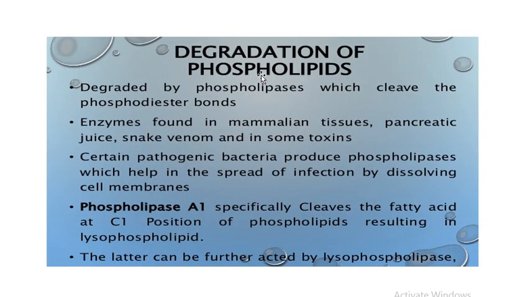Now we discuss the degradation of phospholipids. The phospholipids are degraded by the phospholipases, which cleave the phosphodiester bonds. The phospholipases are found in mammalian tissues, pancreatic juice, snake venom, and in some toxins. Certain pathogenic bacteria also produce phospholipases, which help in the spread of infection by dissolving the cell membranes.